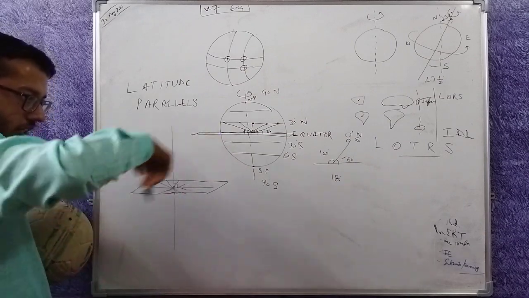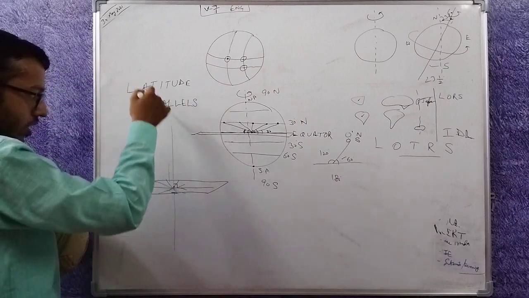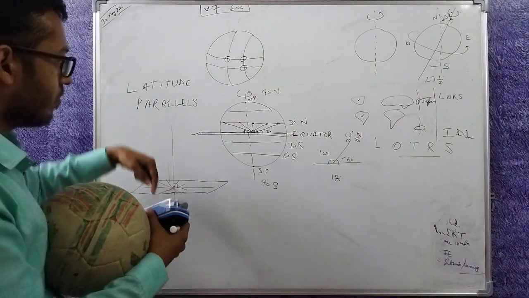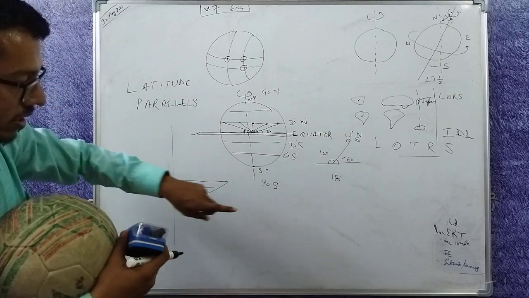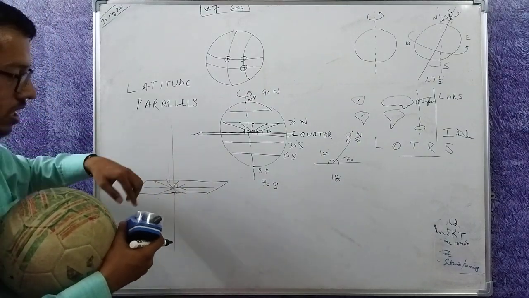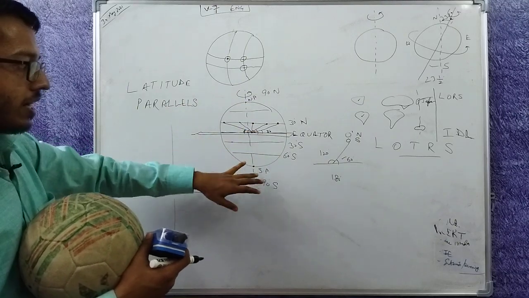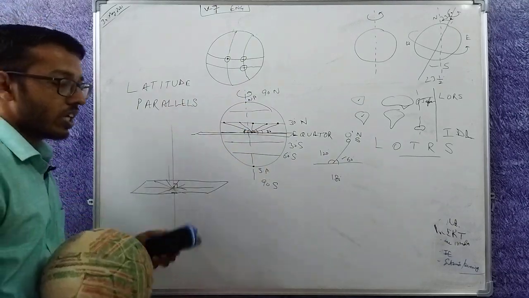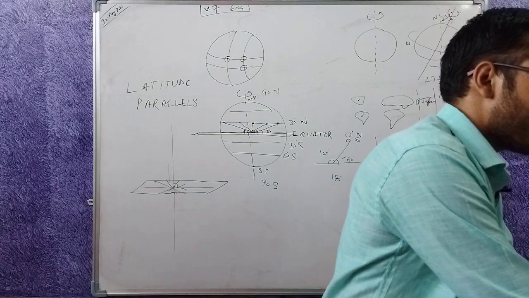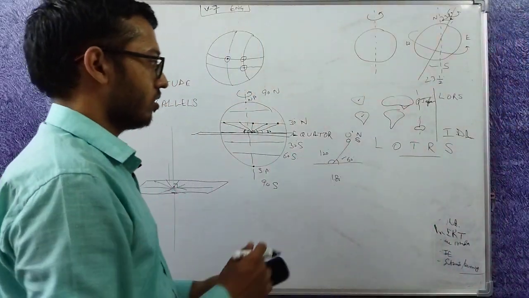This line, this line, this line, this line. What angle do they make with this line? With this line, any line here, here, here, here, here makes a 90 degree angle. So the North Pole is 90 degrees north, and this is 90 degrees south. So what is a latitude? These are the latitudinal measures of a point.